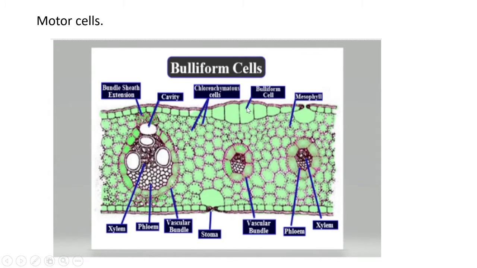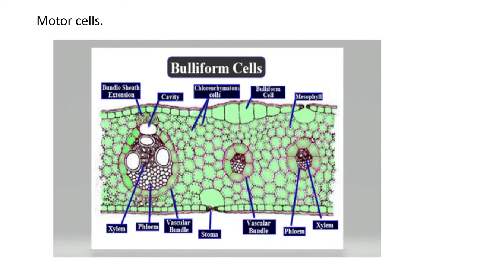During stress condition, motor cells assist in rolling the leaves backward to avoid water loss through transpiration. Therefore, these bulliform cells control the process of transpiration. They unroll the leaves when favorable conditions are back.